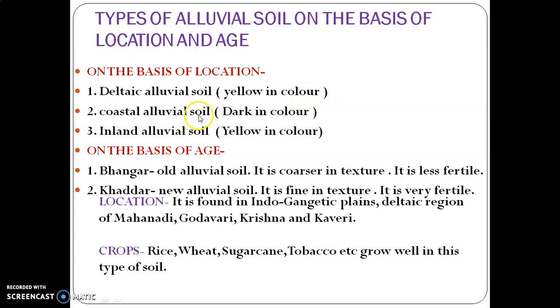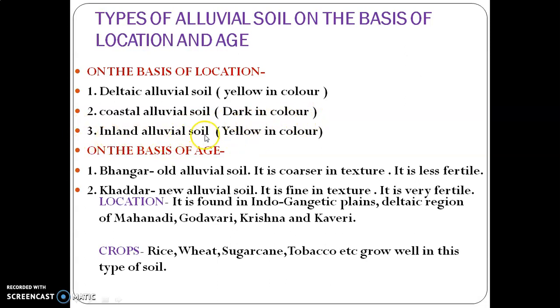Second, coastal alluvial soil. Coastal alluvial soil is found along the western coastal plain and eastern coastal plain, but this soil is dark in color. Why? Because rivers like Mahanadi, Godavari, Krishna, Kaveri come from the Deccan Plateau, and the Deccan Plateau is rich in black soil. So when these rivers bring lots of sediments from the Deccan Plateau, which is dark in color, and deposit them along the coastal area, this coastal alluvial soil becomes dark in color.